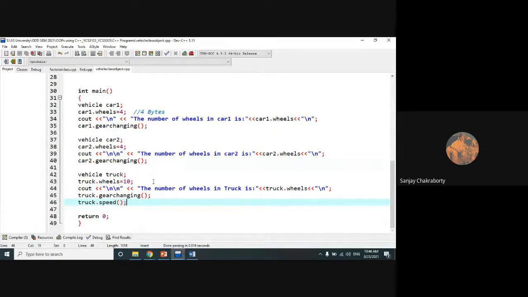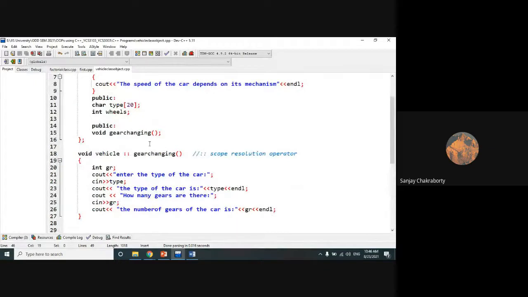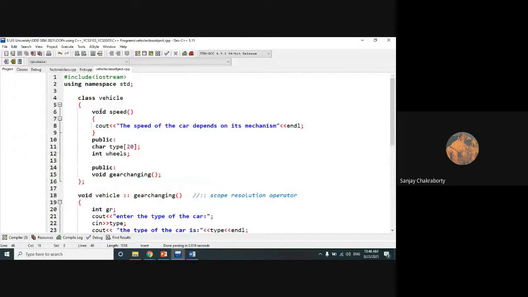Look, here a security kind of mechanism is implicitly applied in C++. This kind of mechanism you didn't find in the C programming language. That's why all object-oriented programming languages are much more secure than any structured programming language. So, the entire encapsulation concept, data hiding: in such a way you can hide the data.